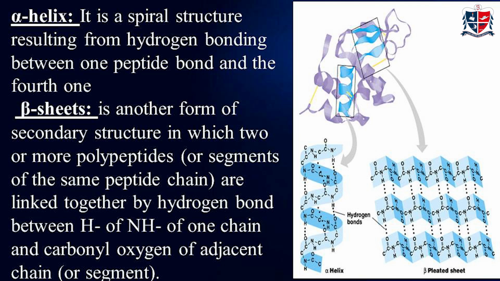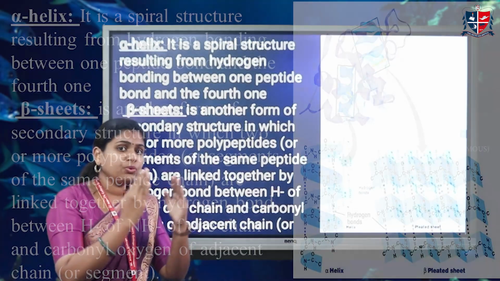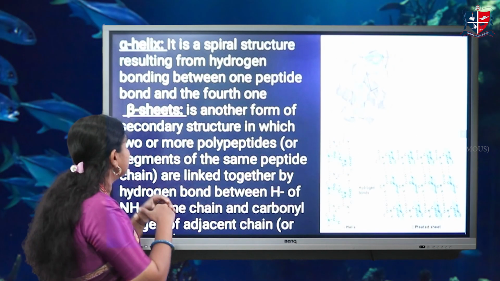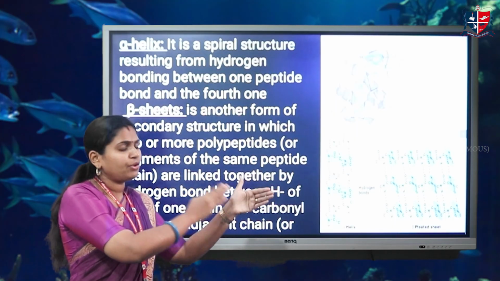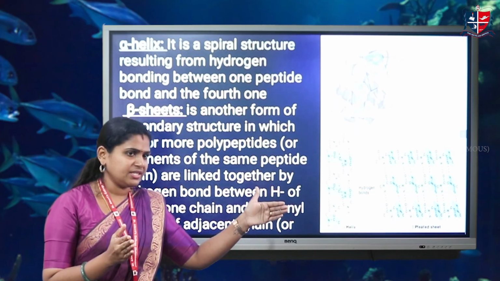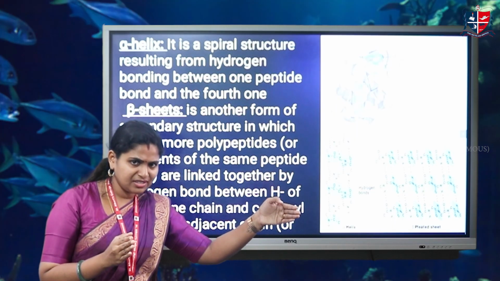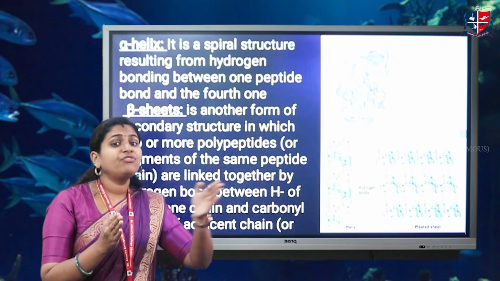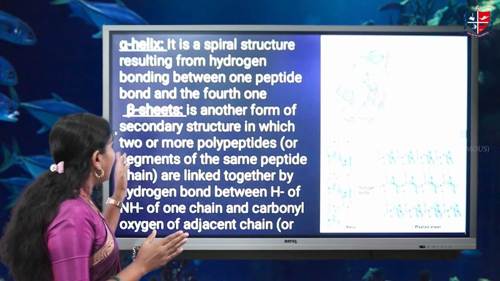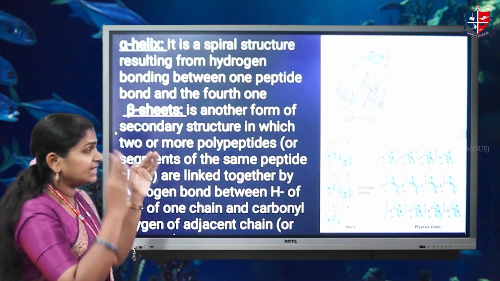In secondary structure, there will be a hydrogen bond between the first amino acid and the fourth amino acid. The first amino acid hydrogen bonds with the fourth amino acid, and that is the alpha helix.